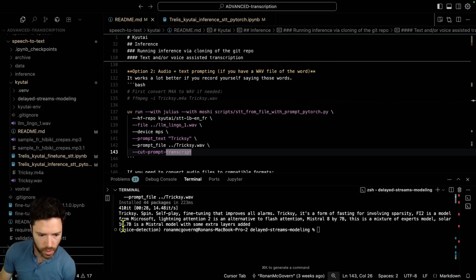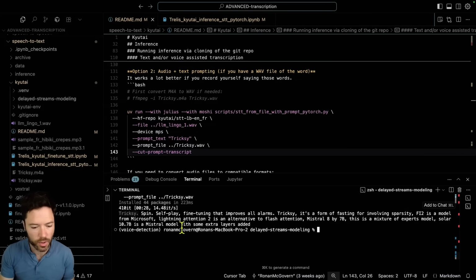All right. So yeah, it actually has got it correct. And you can see there's this extra word Trixie appended at the start. That's the word that we injected. But the fact that we injected it with the audio is helping it to get this word correct.